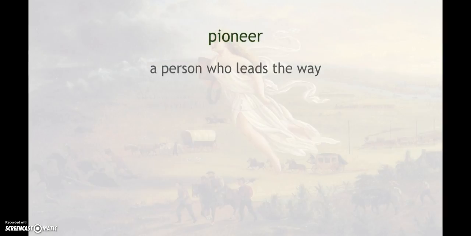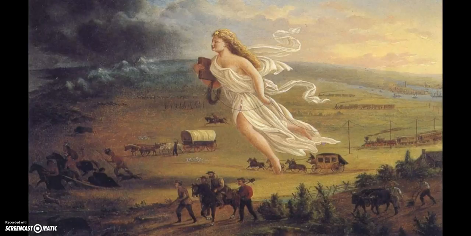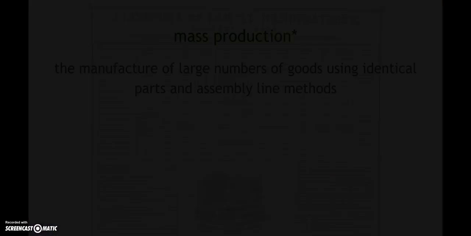And a pioneer is a person who leads the way. These are the people who are moving out west, going across the frontier, settling those places in the Midwest and beyond. This is a painting we're going to take a very close look at because there's so many small, tiny details, which we'll talk more about. Take a look at the people who were in there, what they're doing, including the giant angel-like person who's flying across the country in the middle of the painting. It's called American Progress, and we'll talk more about that over the course of this unit.